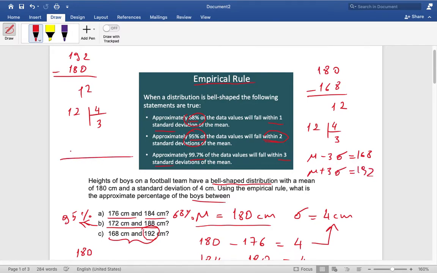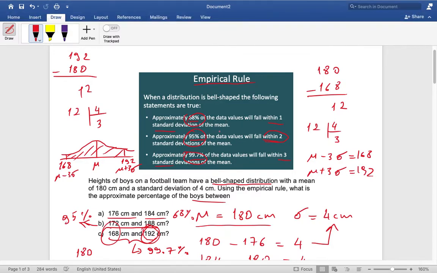So all the data values from 168 to 192 lie between mu minus 3 sigma and mu plus 3 sigma. By the empirical rule, the percentage will be 99.7%.